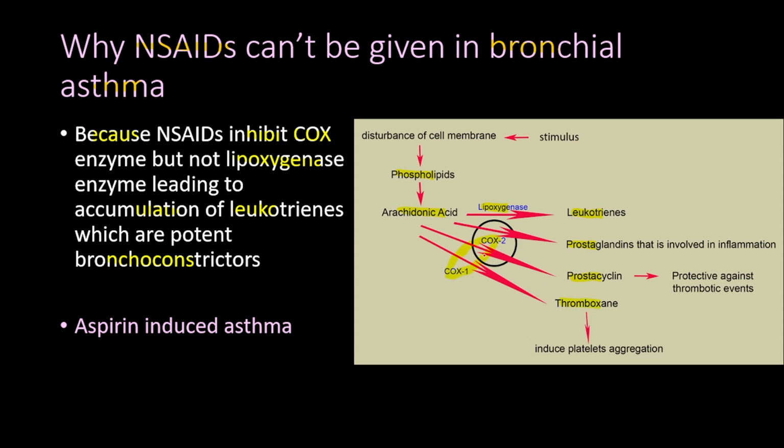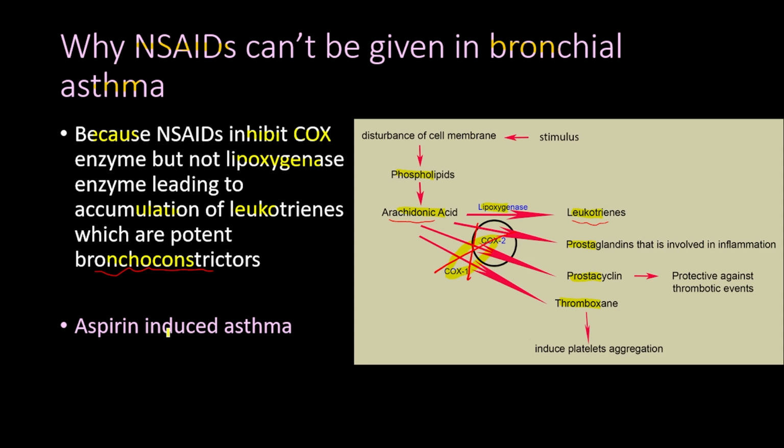is here. So the non-steroid anti-inflammatory drugs inhibit the COX enzyme, leading to less prostaglandin formed and less inflammation, but this would lead to all of the arachidonic acid here being converted to leukotrienes. So because the COX enzymes are inhibited, there's only one way for the arachidonic acid to be converted, and that is to the leukotrienes, which are powerful bronchoconstrictors, which lead to aggravation of asthma.